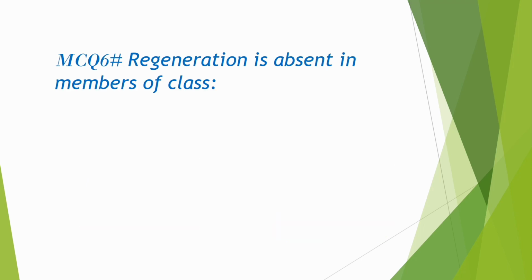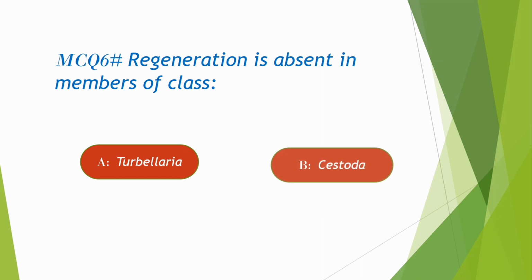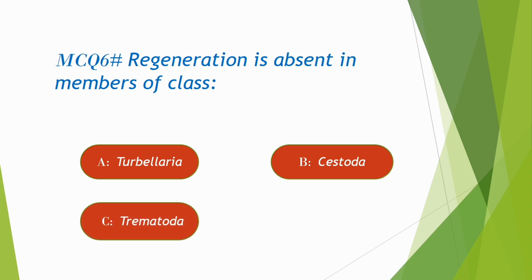MCQ 6. Regeneration is absent in members of class A. Turbellaria, B. Cestoda, C. Trematoda, D. Both B and C. Correct option is D. Both B and C.